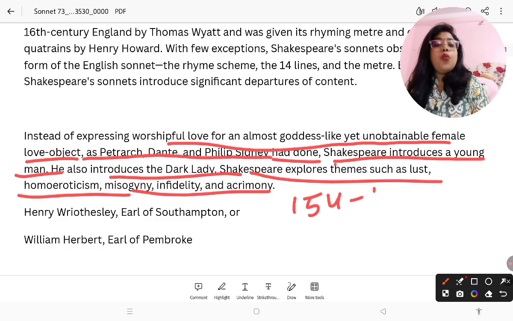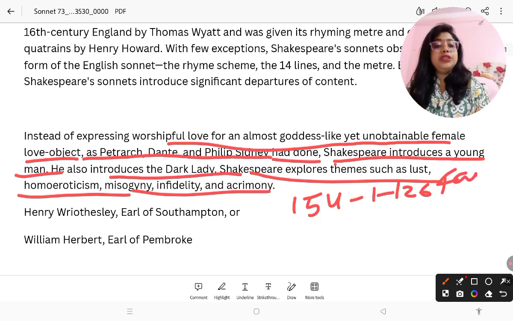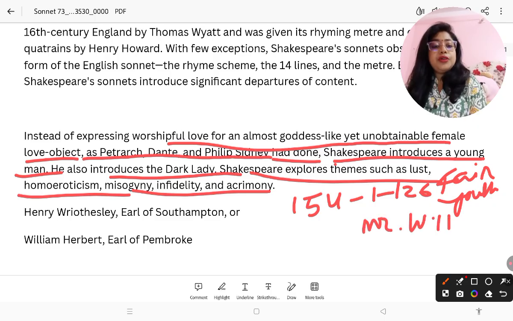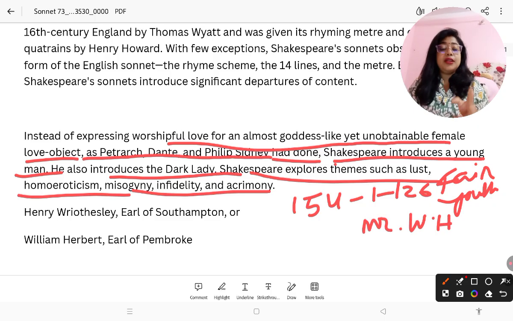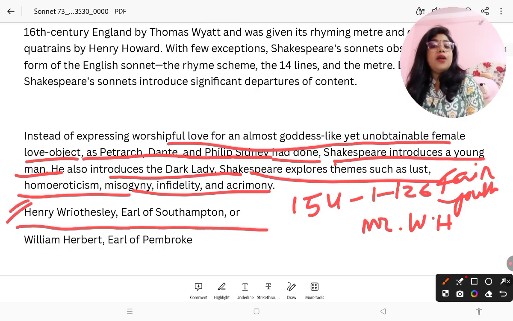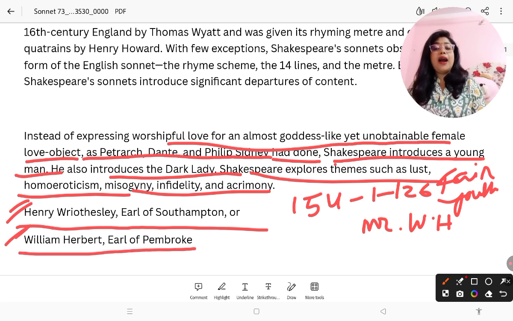Okay, so sonnets 1 to 126 are dedicated or addressed to a fair youth. So who is that fair youth? Some researchers say that he is Mr. W.H. Who is Mr. W.H.? There are two assumptions. One is that he is Henry Wriothesley, Earl of Southampton, or the other is William Herbert, who was the Earl of Pembroke.